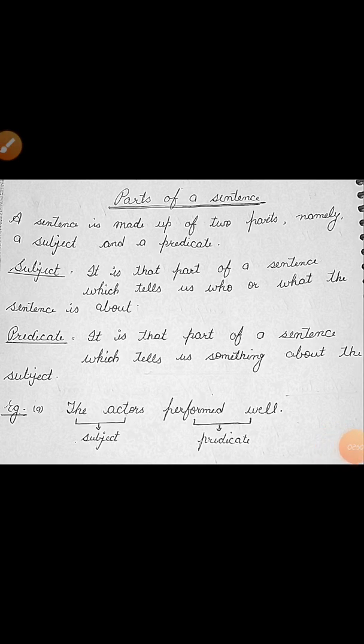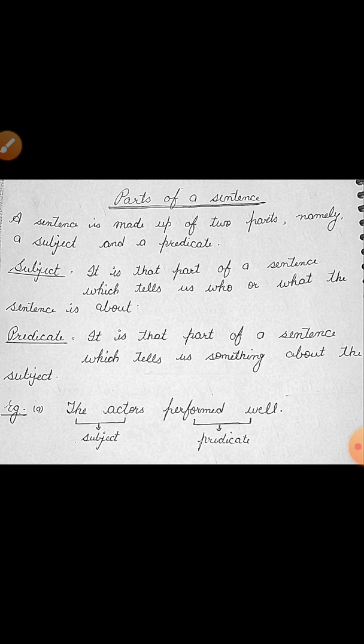We have read about the definition of phrase. Now, parts of a sentence. A sentence is made up of two parts, namely a subject and a predicate. These words are also not new for you. You have read those words in class 5 also and in 6 also. Now, subject definition is that part of a sentence which tells us who or what the sentence is about. It means what we are talking about. And the predicate is that part of a sentence which tells us something about the subject.